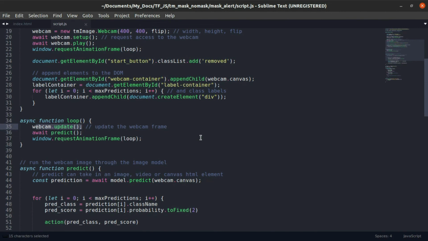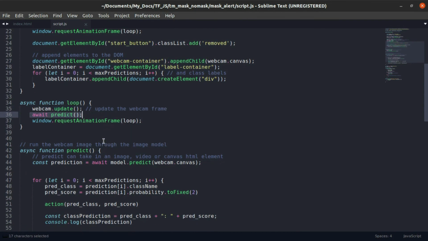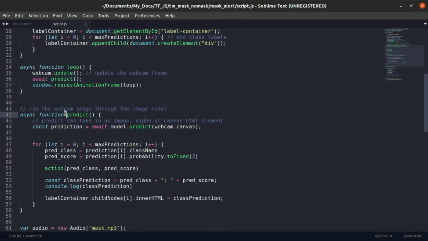It is important. Then there is predict, and we use await so it waits till the prediction comes. The predict function is the main part of this whole thing. What we will do is, we have the webcam image.